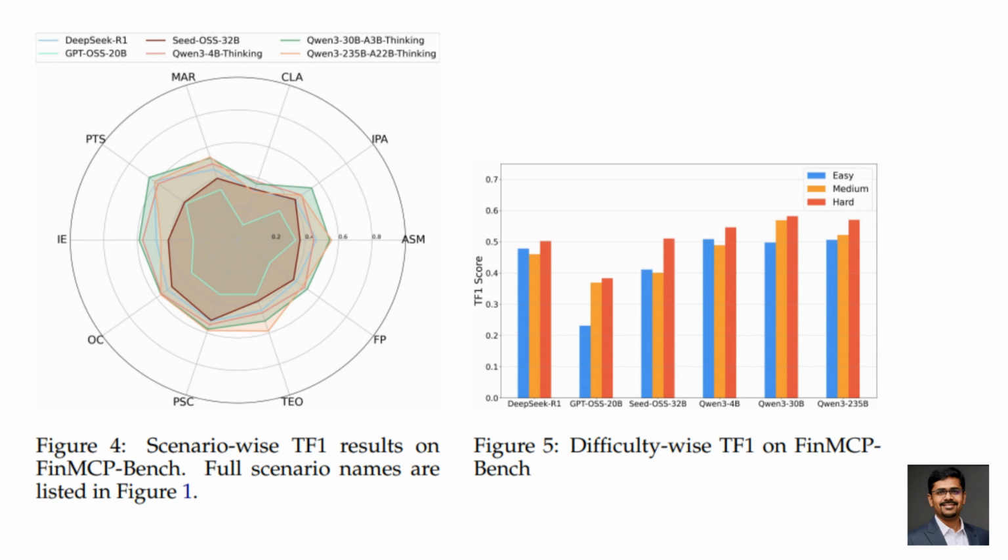So how do models perform? Interestingly, bigger isn't always better. Some smaller models actually achieve higher exact match rates. But across the board, multi-turn tasks are the hardest. Models struggle to maintain context and correctly sequence tool calls. Another key insight, models tend to overcall tools. Even when one tool is enough, they call multiple, hurting precision.